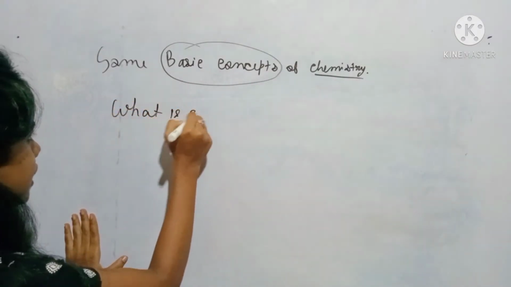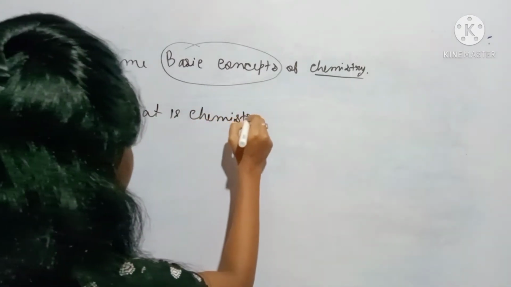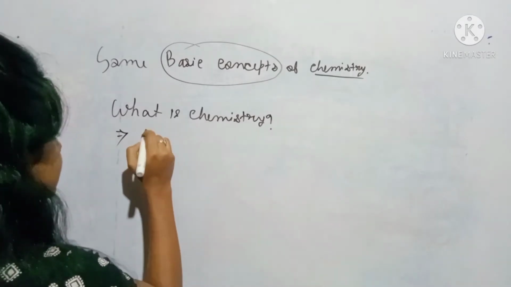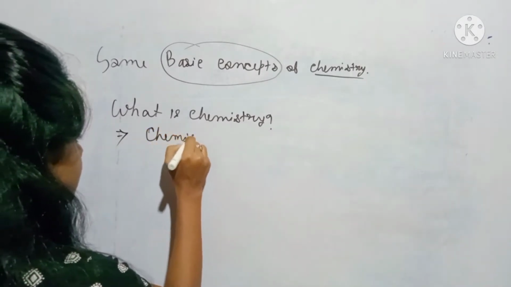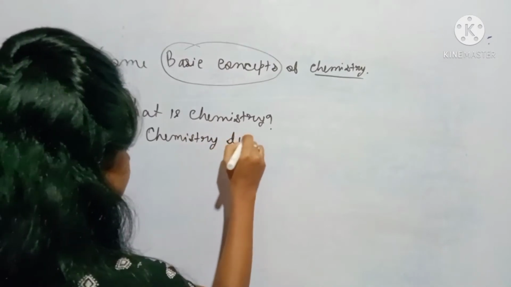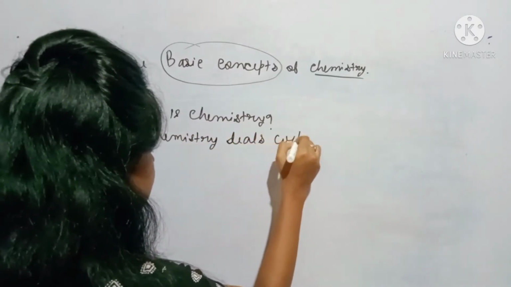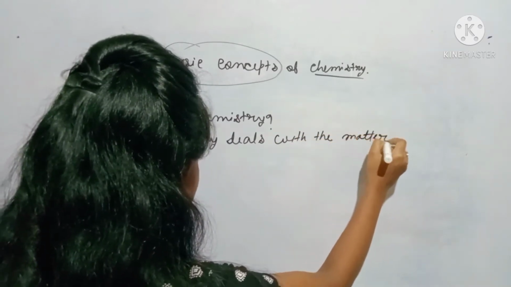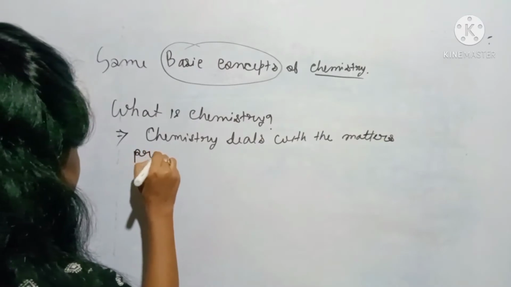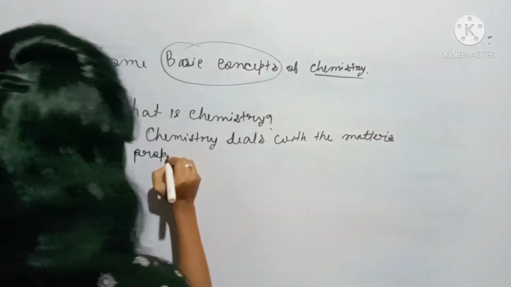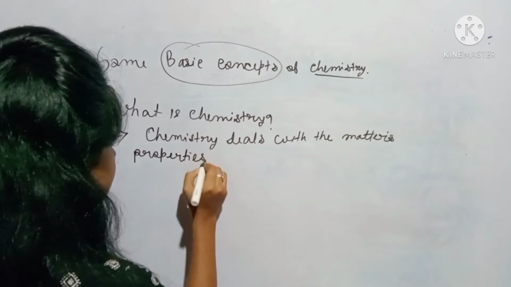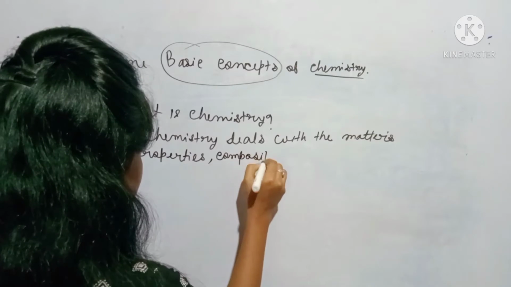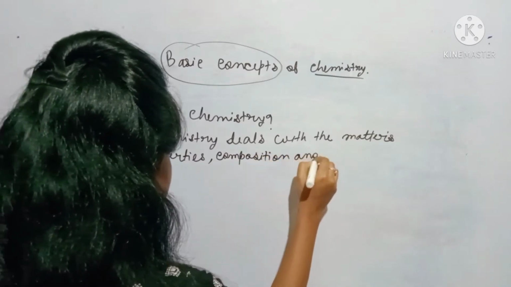What is chemistry? If I write the answer, chemistry deals with matter, properties, composition, and structure.